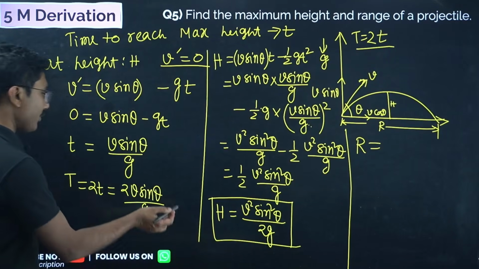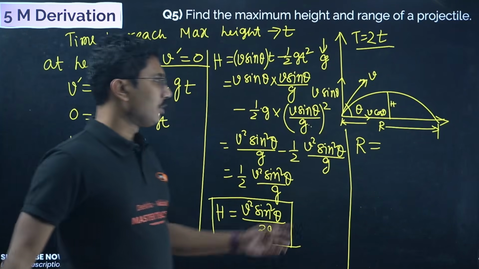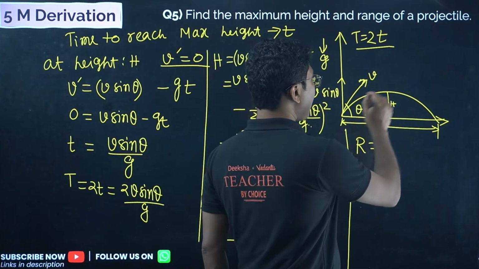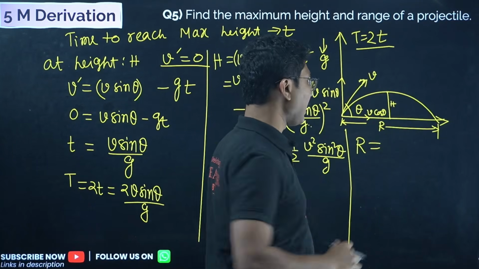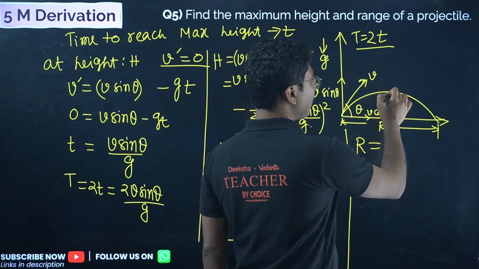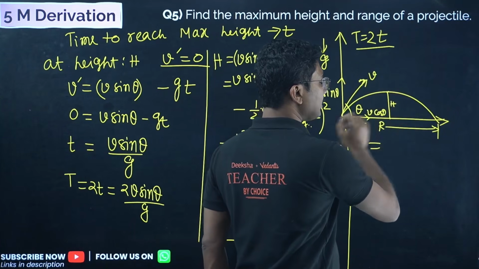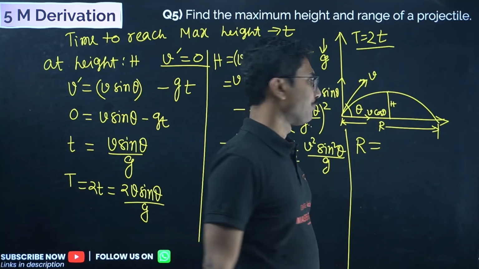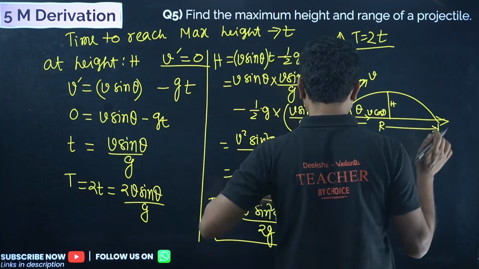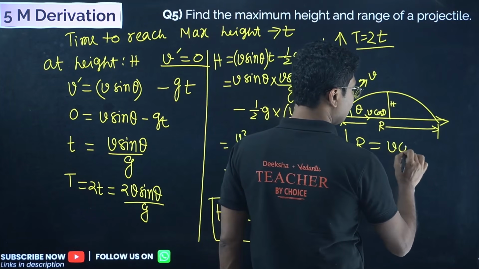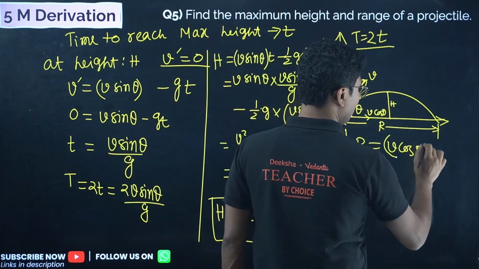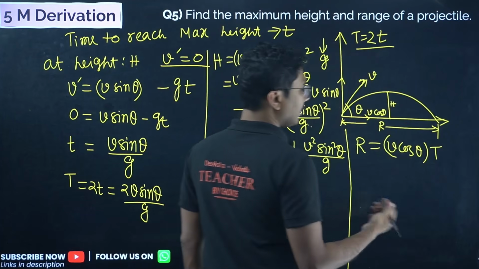Now in this case you have to use the total time T, because the maximum height is reached over here. Then again it is falling for another small t time. So up to reaching this height is small t, and again small t, so the total time taken is 2t. So here, capital T is the time period of the motion. So R equals V cos theta into capital T, or 2t.